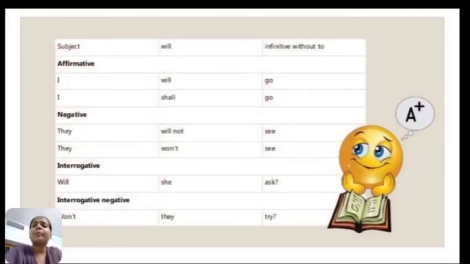Let's see some more examples of simple future tense using the proper structure of sentences. For an affirmative sentence, I as a subject, then auxiliary verb will or shall, then the main verb. Here it's the base form of the verb without the preposition to.